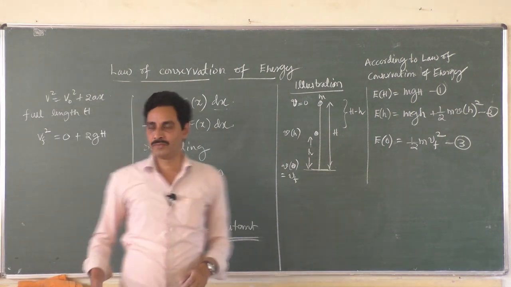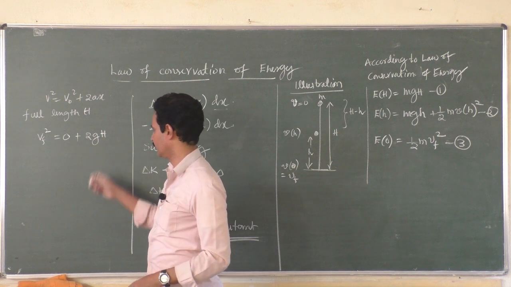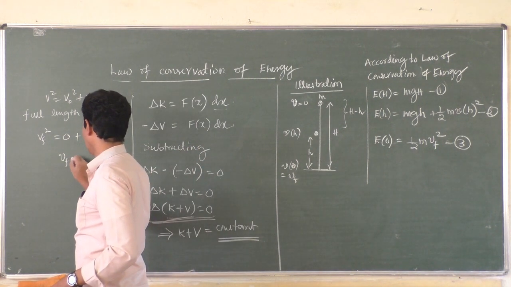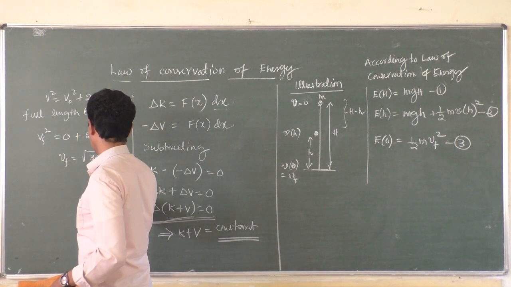Can you see that? Vf square is equal to 0 plus 2gh. What is vf? Vf is equal to square root of 2gh.